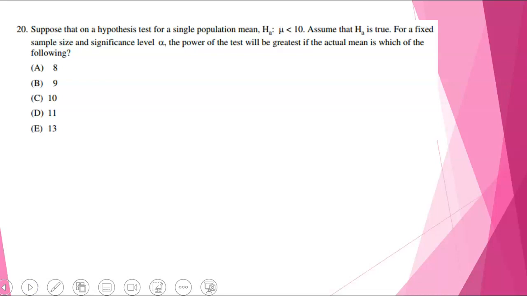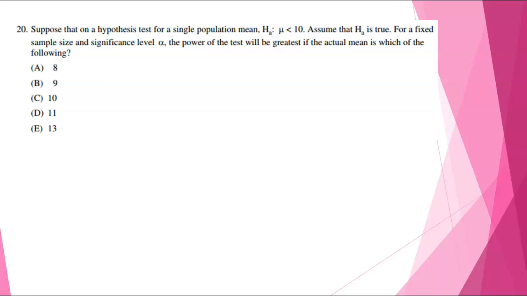If we look at 20, suppose that on a hypothesis test for a single population mean, the alternative hypothesis is that the population mean is less than 10. Assume that the alternative is true. For a fixed sample size and significance level alpha, the power of the test will be greatest if the actual mean is which of the following.